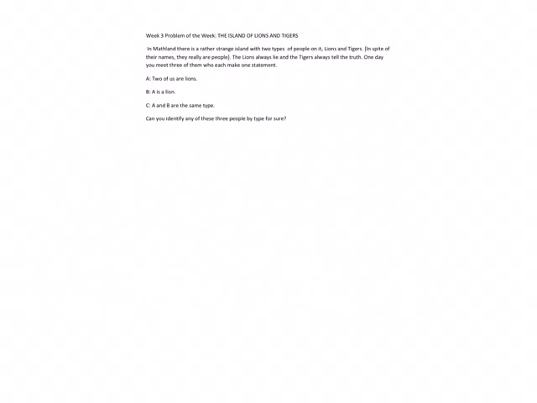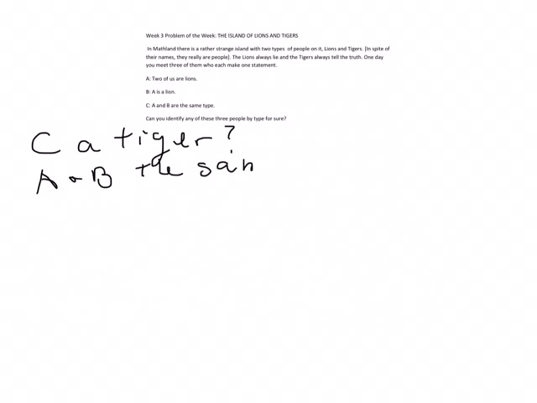What if C is a tiger? So C, a tiger? Is that possible? Let's see. Well, if C is a tiger, then C is telling the truth, so A and B are the same. Well, could that be? Could A and B be the same? So what would that same be? Could they both be tigers? A and B both tigers?